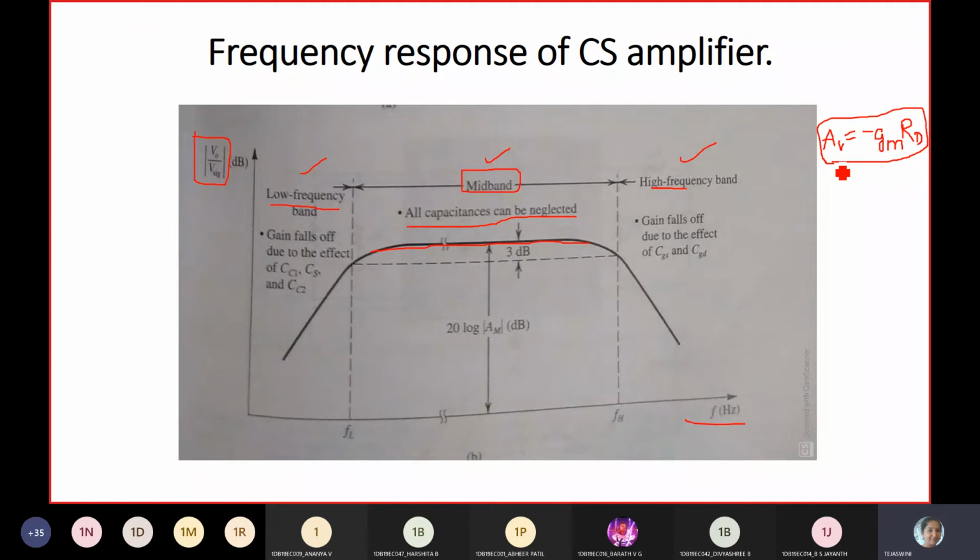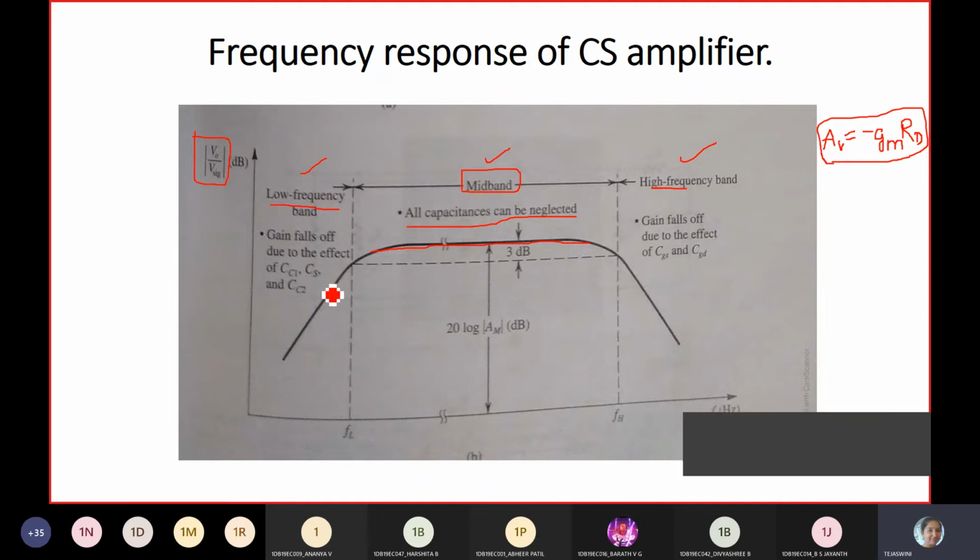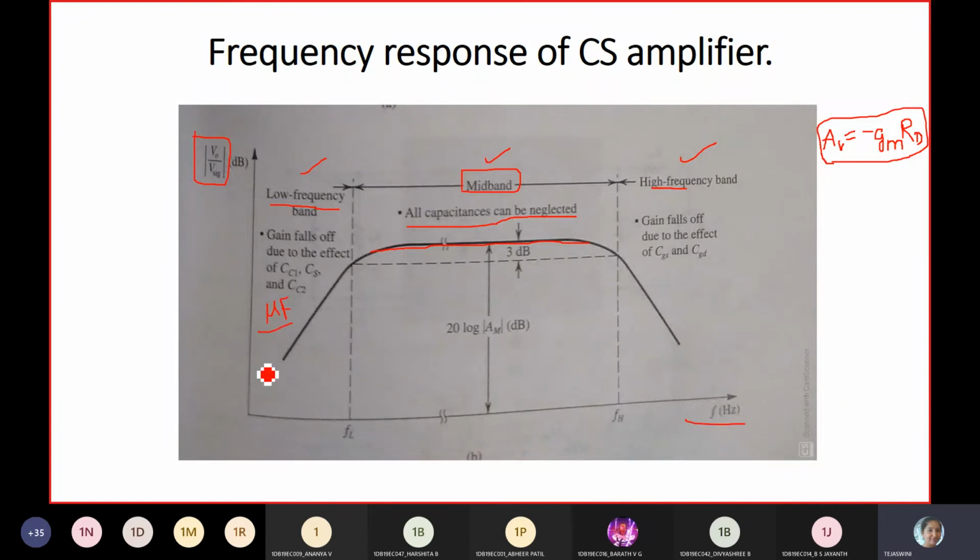Next, the gain is almost constant over a wide frequency band. The gain being almost constant over a wide frequency band is called the mid band. So we can observe here a wide frequency range with constant gain, and this band is called mid band. The gain fall off in the low frequency band is due to the coupling capacitors and bypass capacitors. These capacitors are in the range of microfarads, so I can say large capacitances.